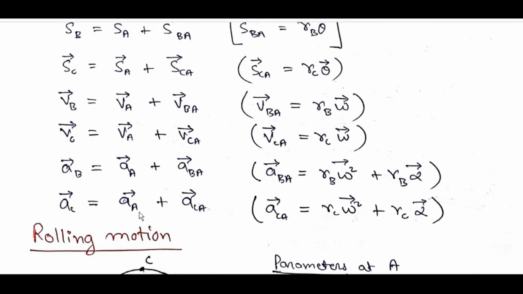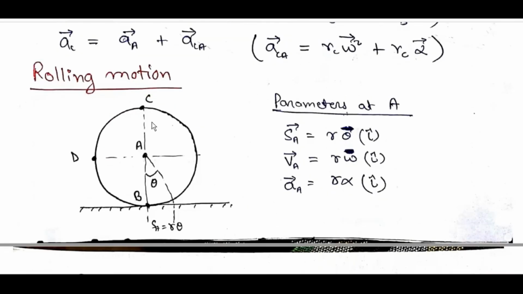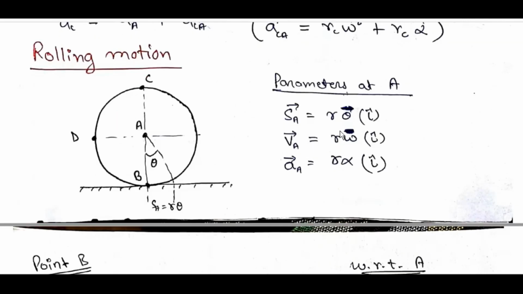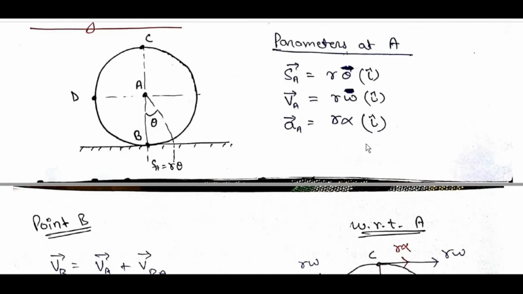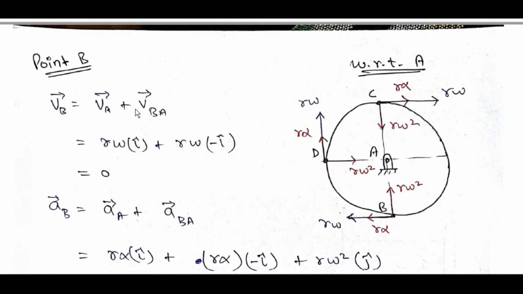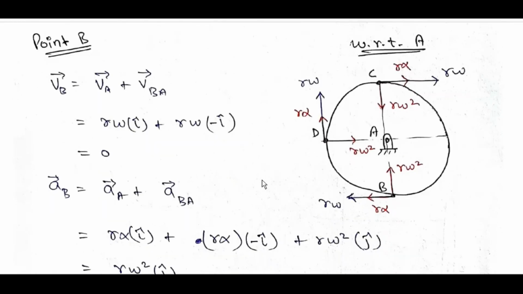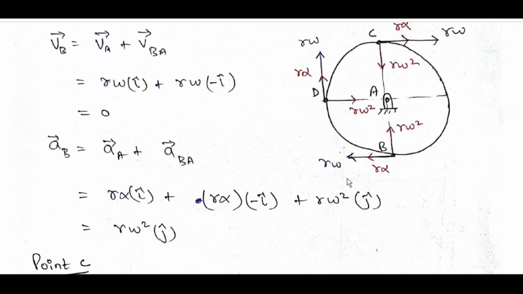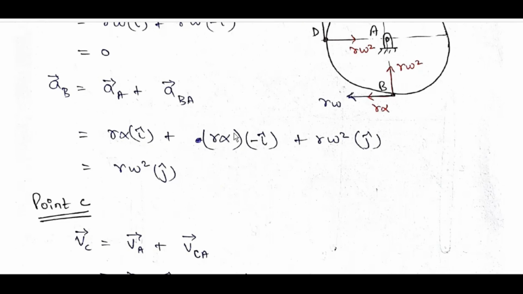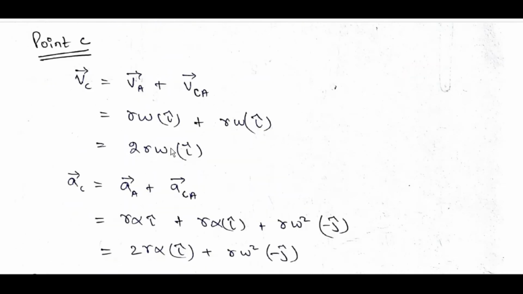A_C bar is equal to A_A bar plus A_CA bar. A_CA bar is equal to R_C omega bar square plus R_C alpha bar. Rolling motion parameters at A: R_CA bar is equal to R theta i cap, V_A bar is equal to R omega i cap, A_A bar is equal to R alpha i cap. Point B, everything we can write based on just i cap, j cap, then all accelerations, velocities, everything we can write.